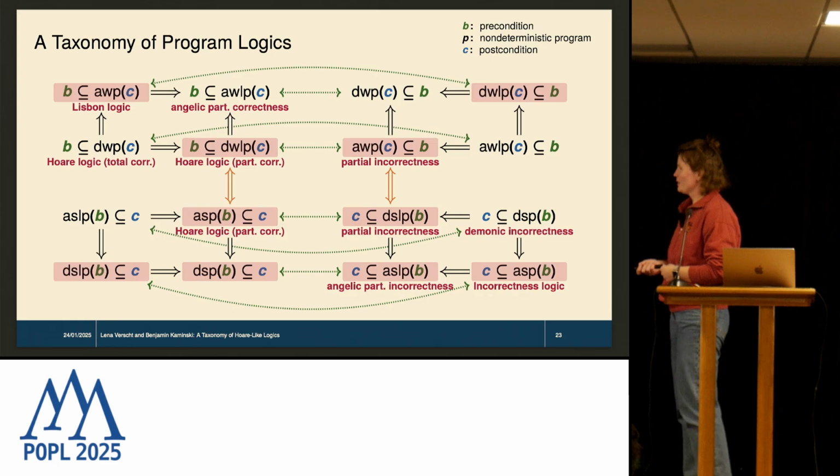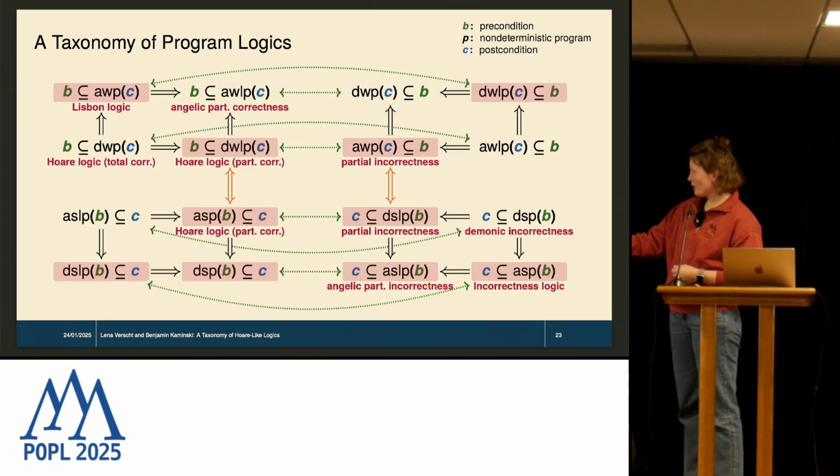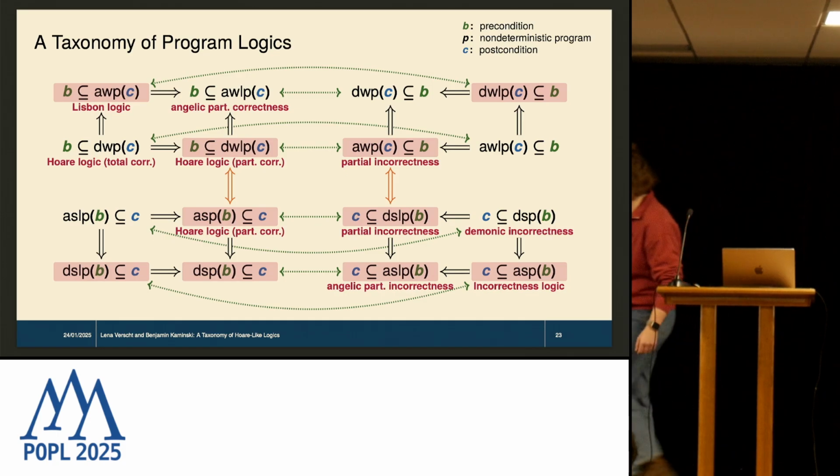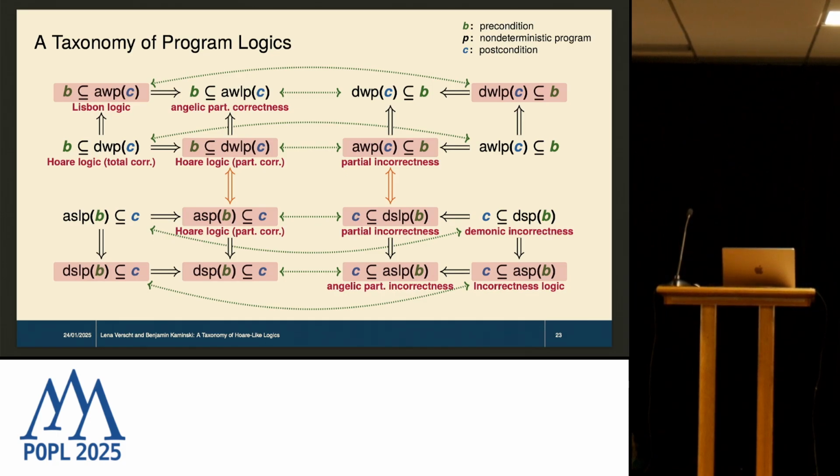I have not looked into that, but it would definitely be interesting, in particular for these strongest post variants, because they are kind of new, and I wouldn't know how this looks in Hoare logics there. Let's chat about that. Yeah, let's do that. We have time for one more question.